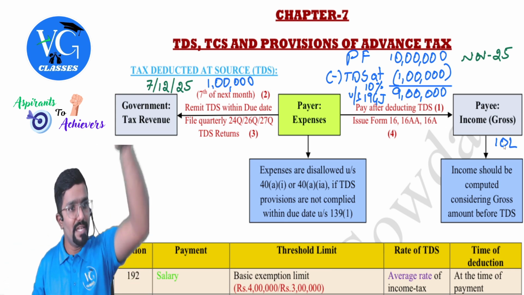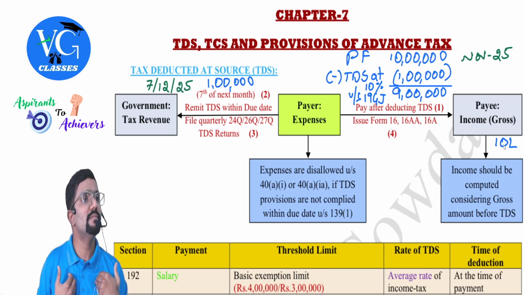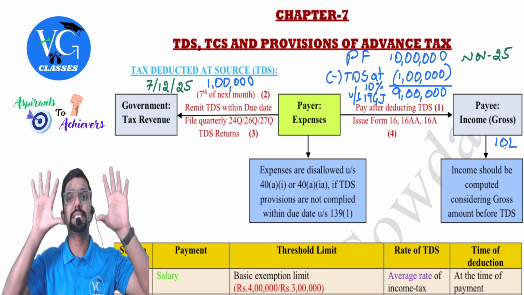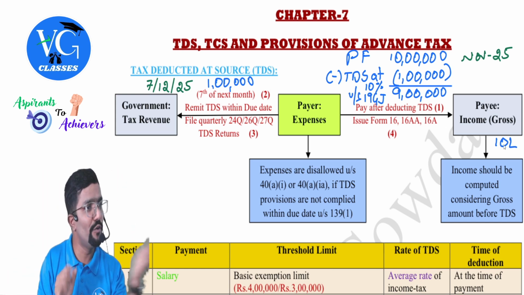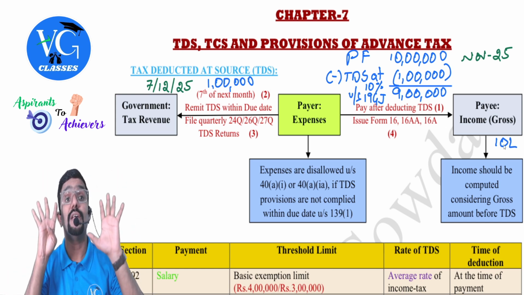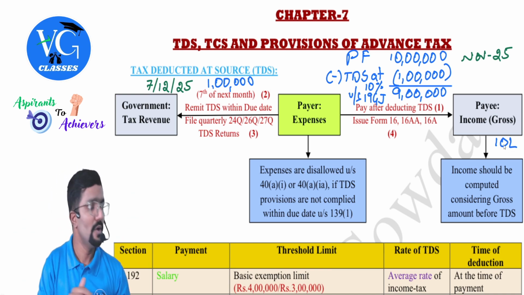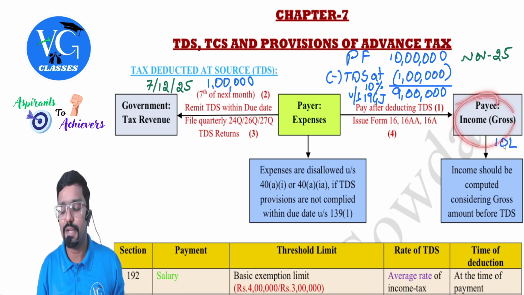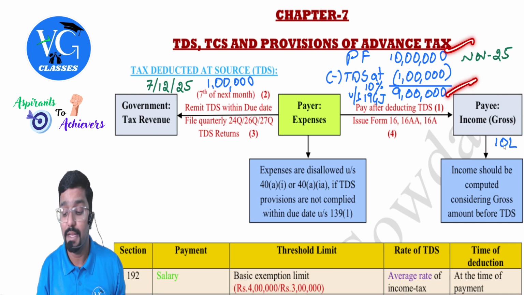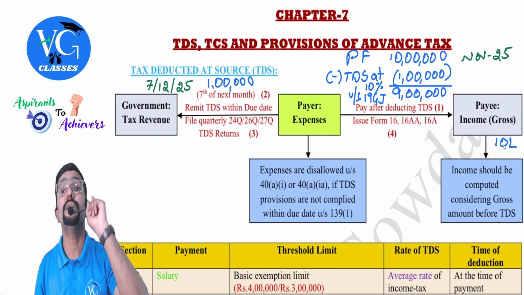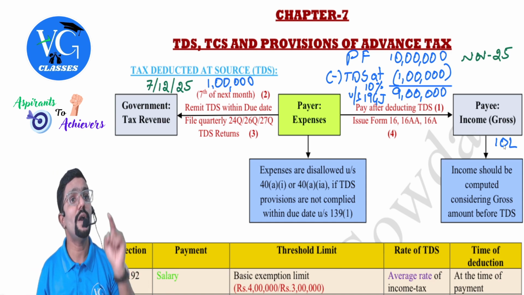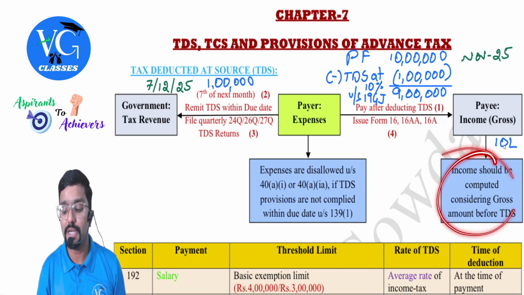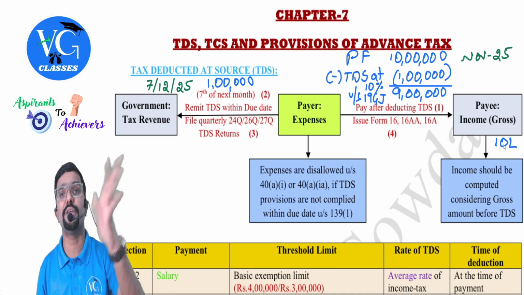Now, for the payee, that is you, how much income you have earned from me? 10 lakh. But how much you received from me? 9 lakh. Guys, 10 lakh is called gross figure, that is before TDS, whereas 9 lakh is called net figure, that is after TDS. While computing your income, how much should you consider? 10 lakh. Sir, why, sir? What you have earned, we need to check, not what you have received. So in your total income calculation, you should consider 10 lakh as your income.